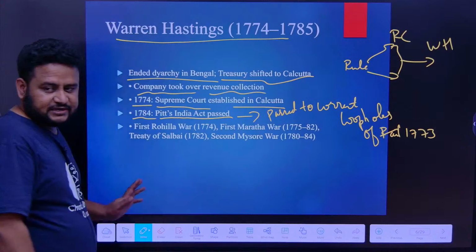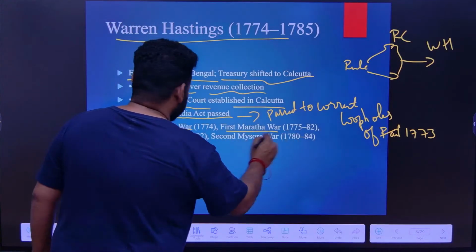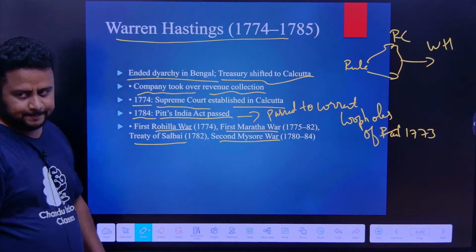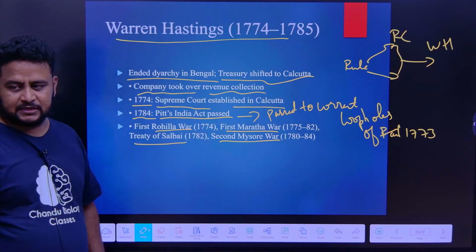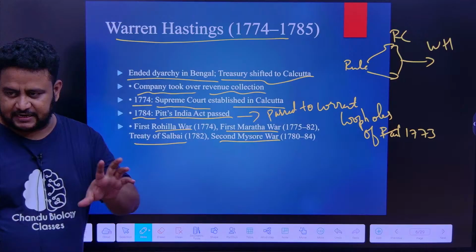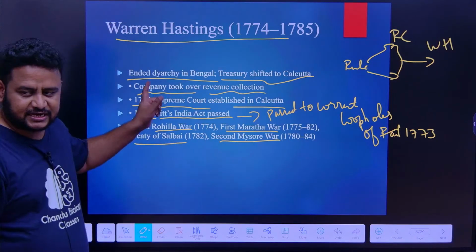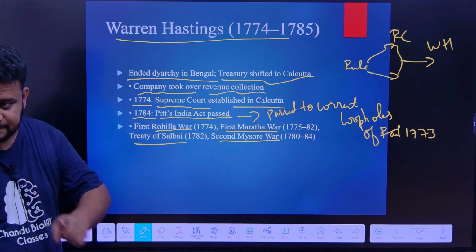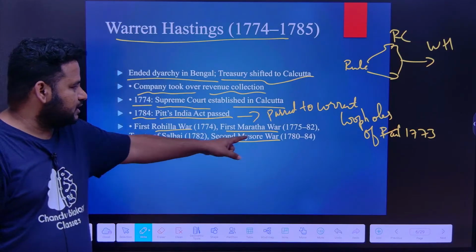So 1773. Next, you have to remember the First Rohilla War, the First Maratha War, the Treaty of Salbai, and the Second Mysore War, which were fought under him. Out of this, you have to remember one thing, that is the Treaty of Salbai. I will discuss important treaties in a separate class. But you have to remember, the Treaty of Salbai was signed during the tenure of Warren Hastings. First Maratha War, Warren Hastings. Second Mysore War is Warren Hastings.